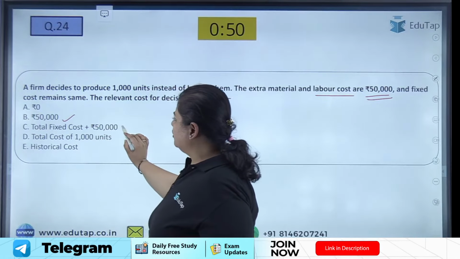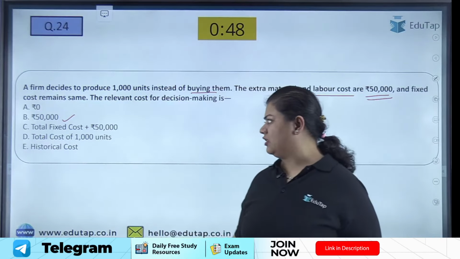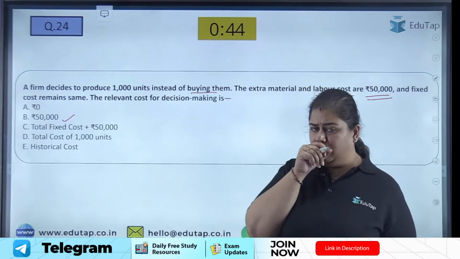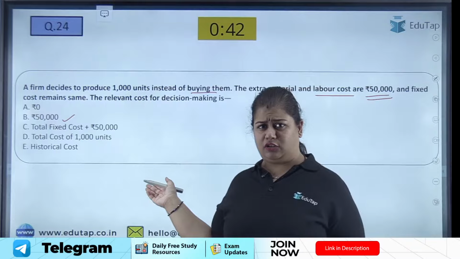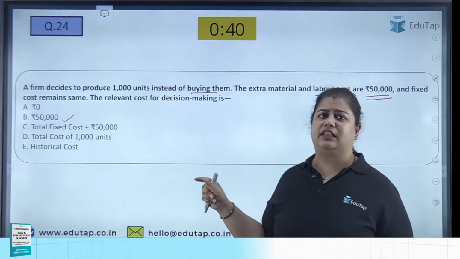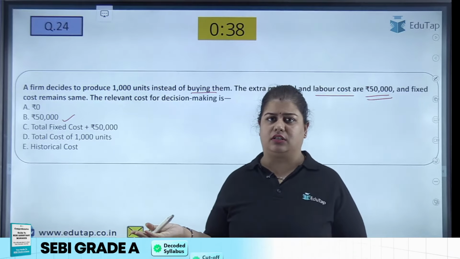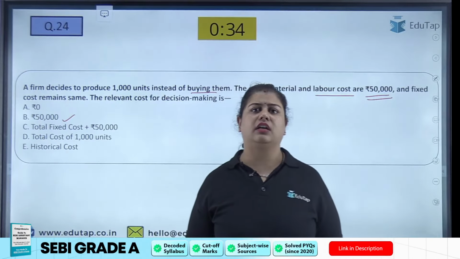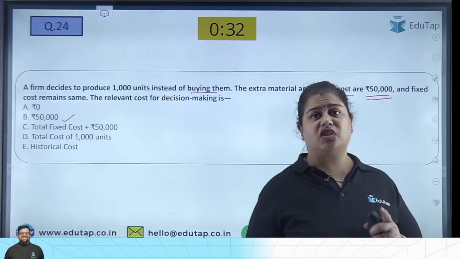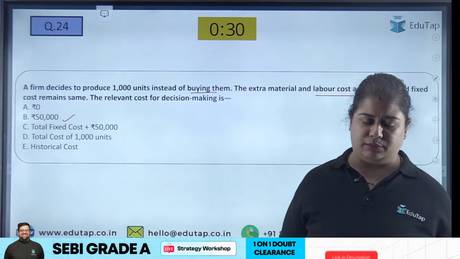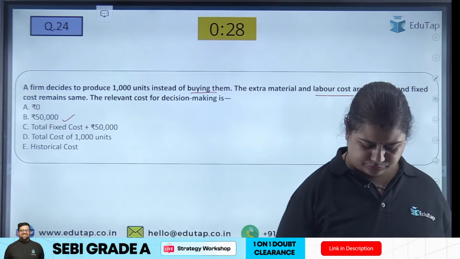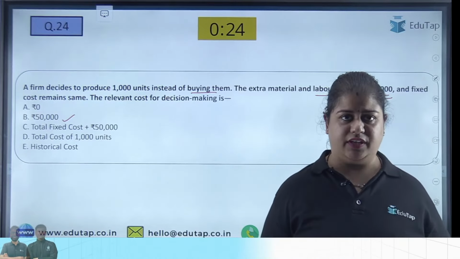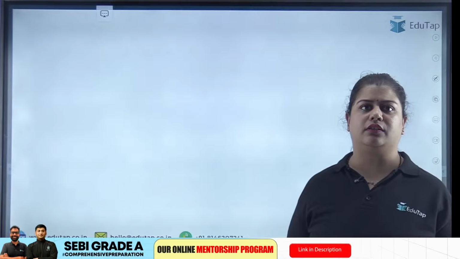Now why C is not the correct answer? Because the fixed cost is same only, it doesn't change. The total cost of 1000 units is basically a past cost, and historical cost is also not considered. Again, it is a sunk cost. So 50,000 that is changing will be my relevant cost. The answer is B. Very good everyone. I'm so proud of you guys.